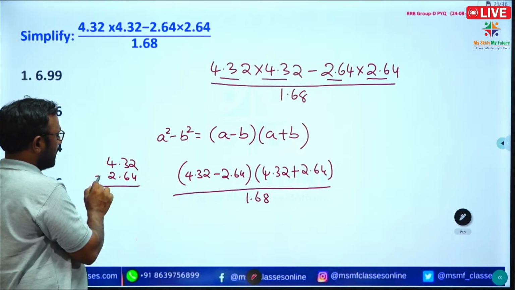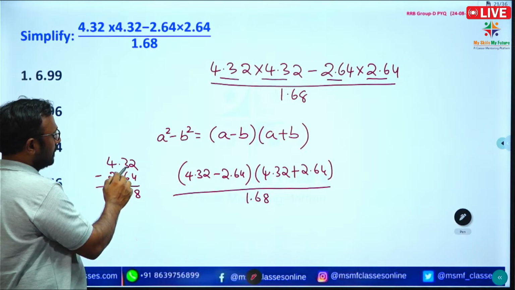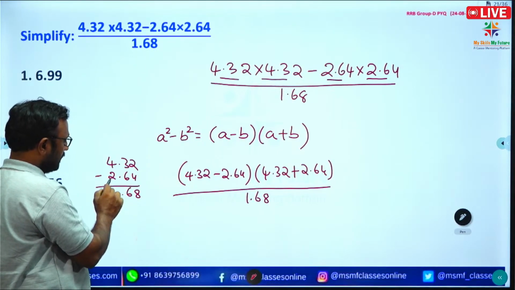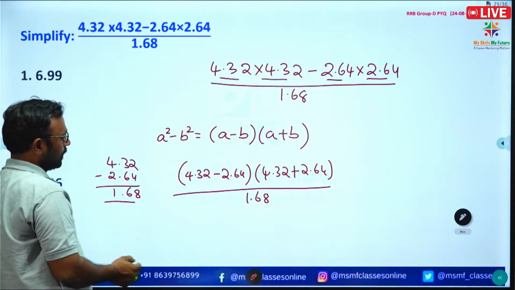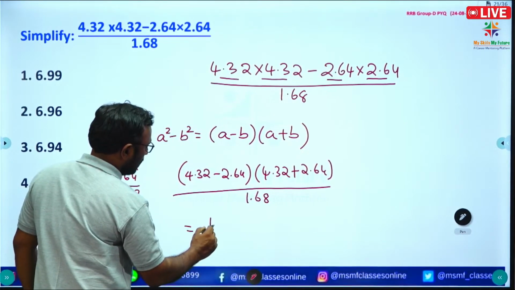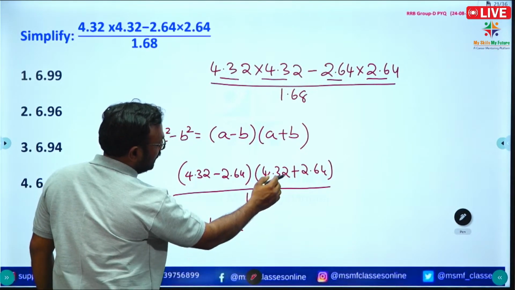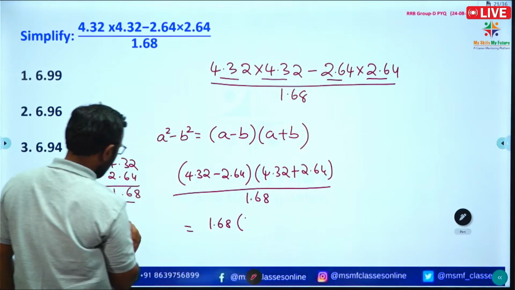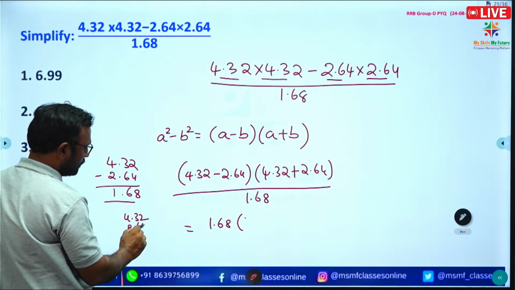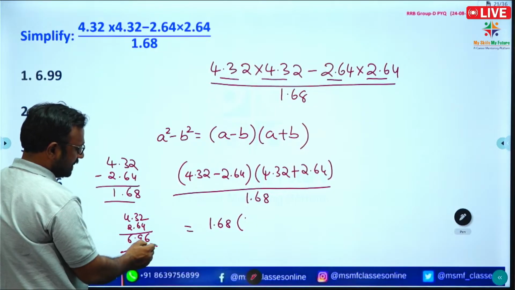Minus 2.64, we get here 12 minus 4 is 8, here 2 is there; 12 minus 6 we get again 6 is there; here 3 minus 2 we get 1. So we are getting 1.68 into 4.32 plus 2.64, we are getting 6.96.